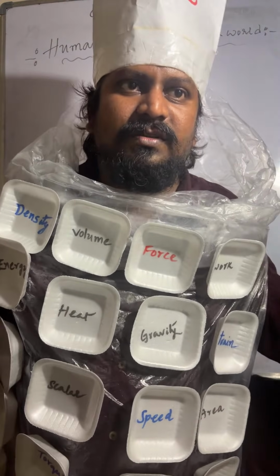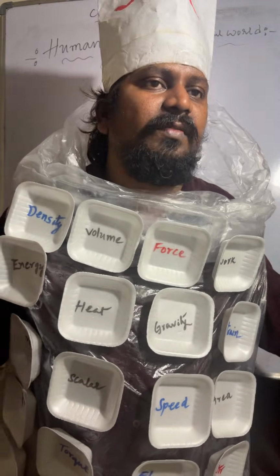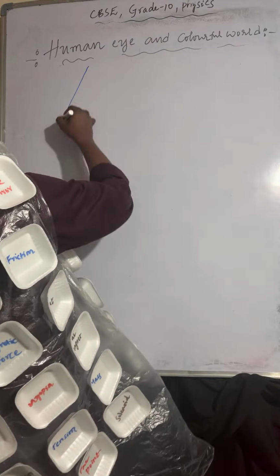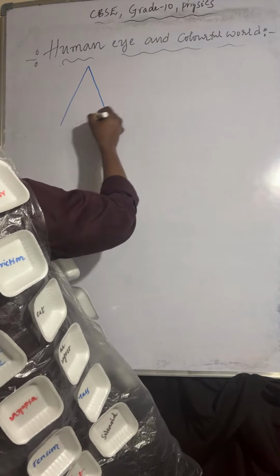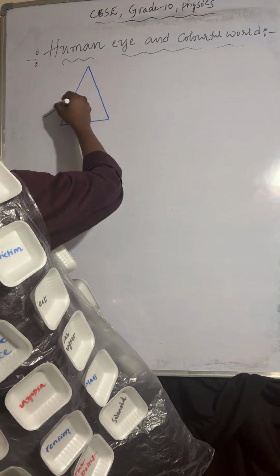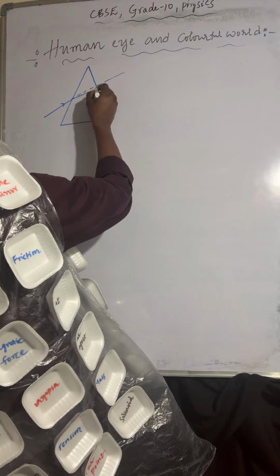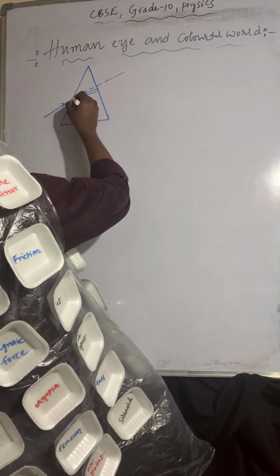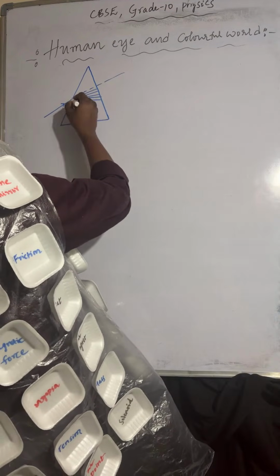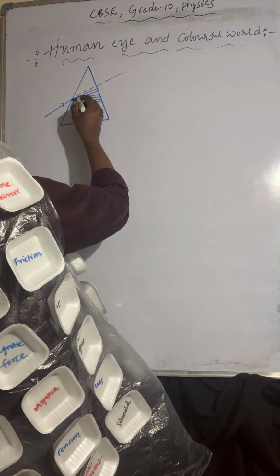refraction through prism. So we'll discuss refraction through a prism. When a light ray passes through the prism, how will it be? So we'll see. Here, if you take a prism, when a light ray passes through the prism, it splits into 7 colors. The splitting of white light into 7 colors: 1, 2, 3, 4, 5, 6, and the last one is 7.